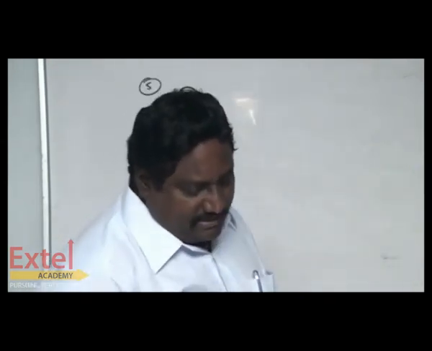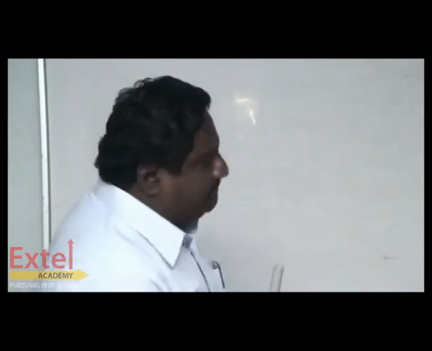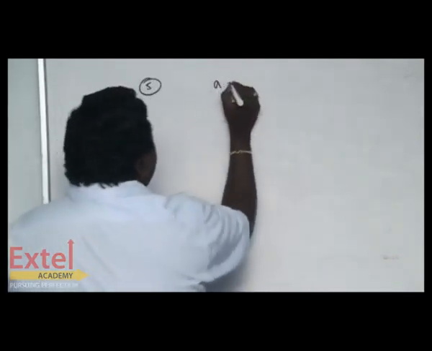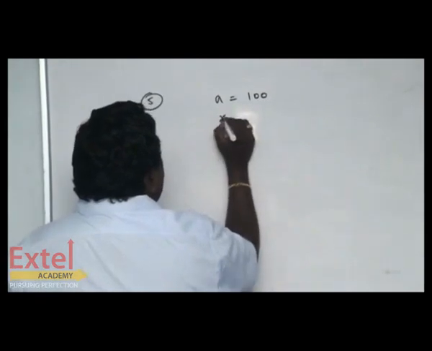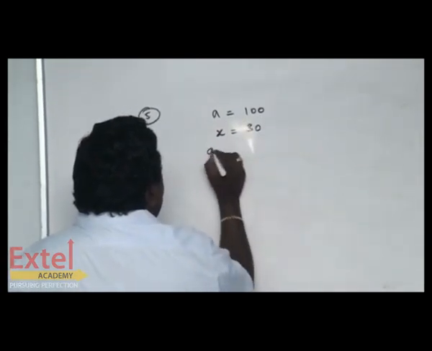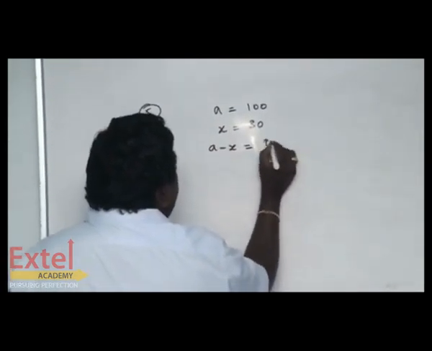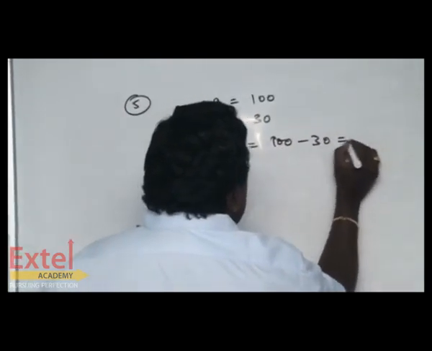If 30% of a first order reaction is completed in 12 minutes, that is t is 12 minutes, what percentage will be completed? A has been taken as 100. X is 30. So A minus X equals 100 minus 30 equals 70.